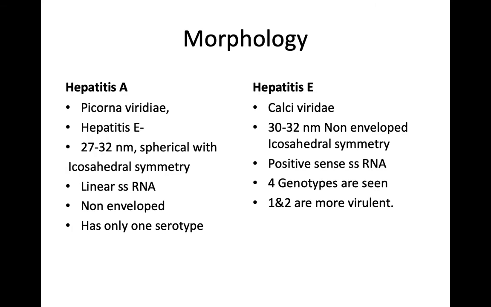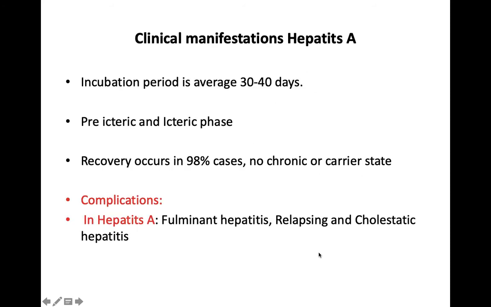Comparing the morphology of hepatitis A and E, A belongs to the family Picornaviridae and E belongs to Caliciviridae. Both are non-enveloped, both are icosahedral, and both have a linear single-stranded RNA genome. There are 4 genotypes in hepatitis E, whereas only one serotype in hepatitis A. Genotypes 1 and 2 of hepatitis E are considered to be more virulent.